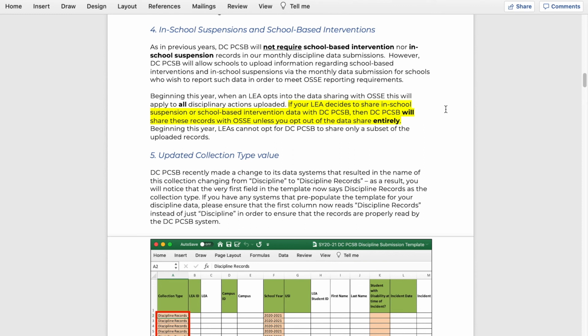This year, it's really just a binary yes or no. If you opt into the discipline data share, we're going to share all of your records with OSSI, including any in-school suspension or school-based intervention records that you might share with us. So we're not going to double check. We're just going to say if you opt in, totally. And if you opt out, totally. It's not going to be like opting in for out-of-school suspensions, but not for in-school suspensions. So that's the change here.